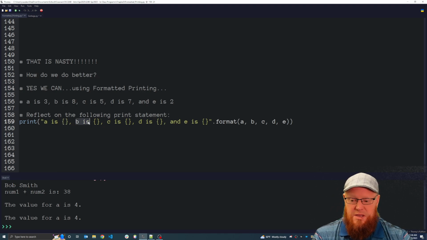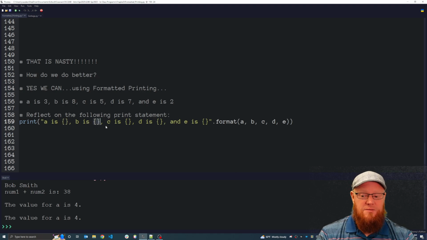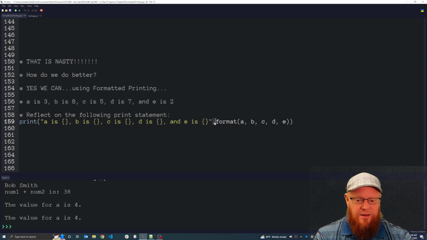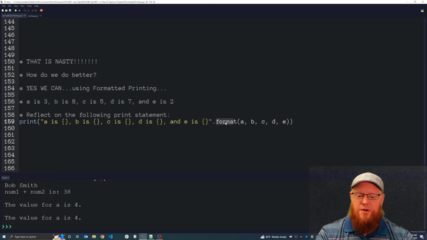Comma, space, B is, space. Something else special goes right here. And how many total special things do we see, or how many pairs of these curly braces do we see? 5 of them. And when the string finishes, what do we find? Dot format. And Python's like, oh, I get it now. You had these 5 special things that you want to print, and now I have dot format. We're calling the format function.